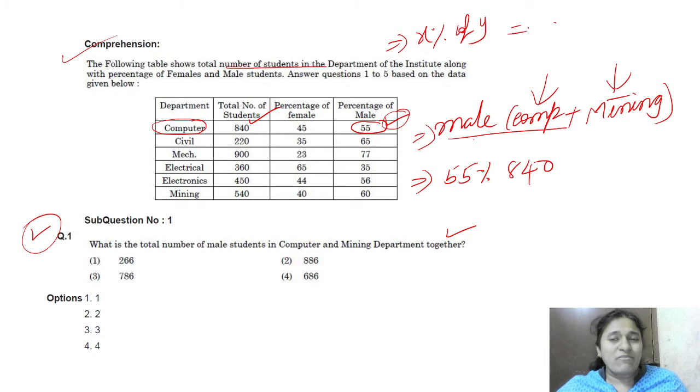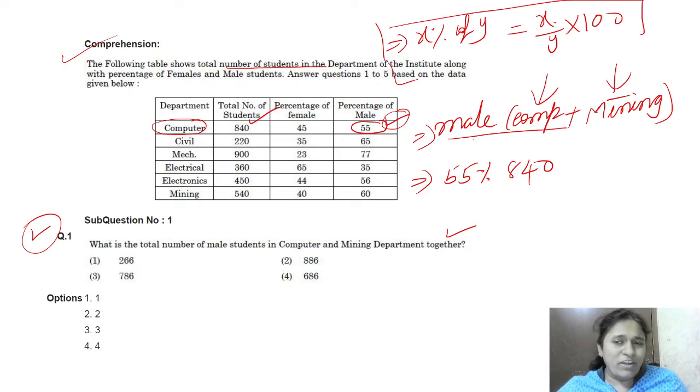What is the formula of x percentage of y? X by y into 100. But don't follow this method every time, because a lot of calculation is involved if you use this formula. But I will tell you one short trick to solve this percentage.